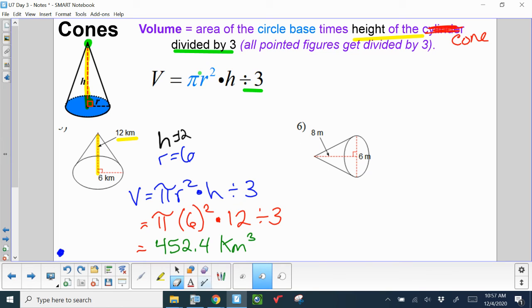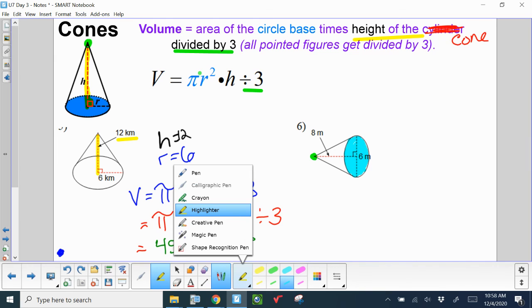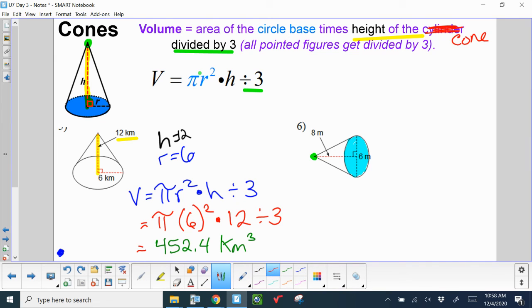And last shape, we've got our cone again, but this time it's been turned on its side. So our pointy top is over there. The base is the circle base. So here's my circle. And did they give me the diameter or did they give me the radius?